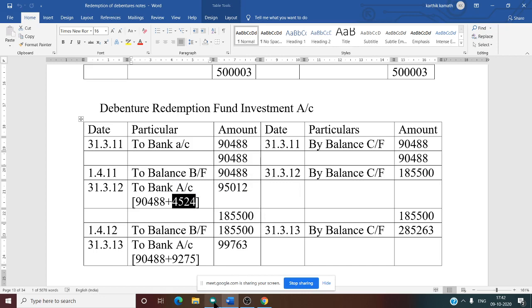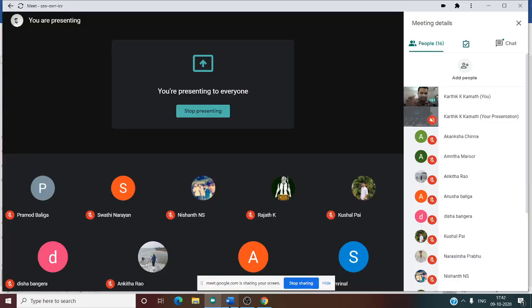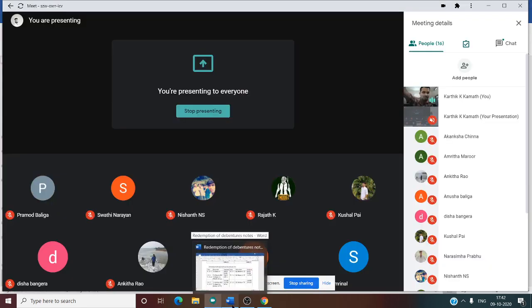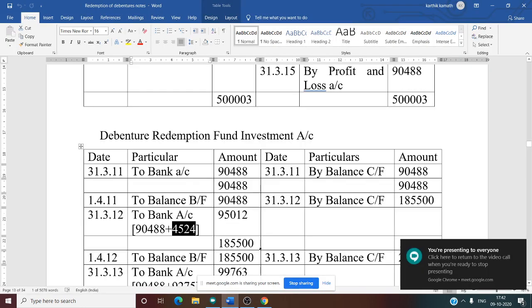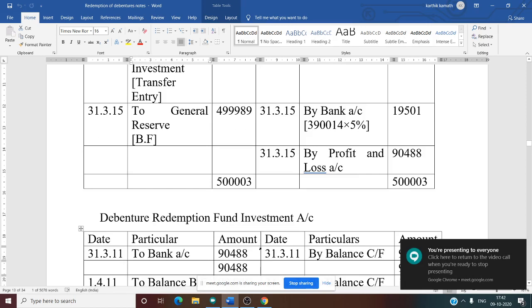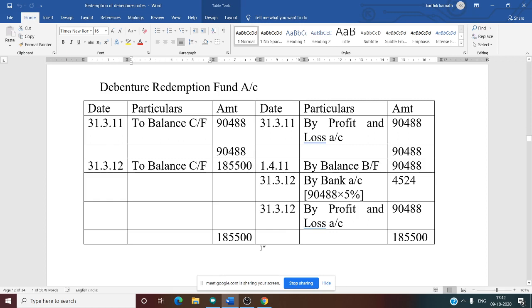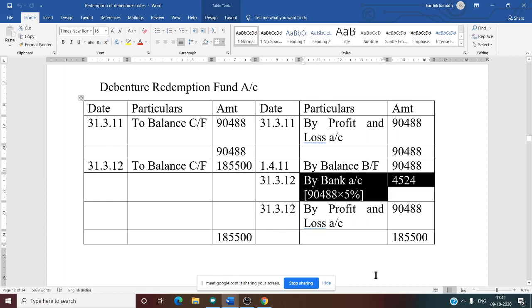But a very simple way of calculating interest is to see the debenture redemption fund account. So now we'll see the previous account. See this, because we have calculated there, right? In the previous account we have calculated the interest. So now we want the second year. See this second year interest, we can easily get it from the previous account, that is debenture redemption fund account. If there is no investment in multiples of 100 only, you can follow this method. Just see the previous account and write the information.